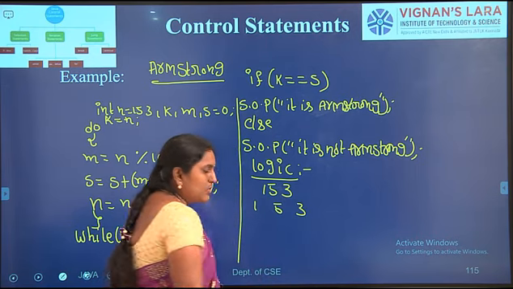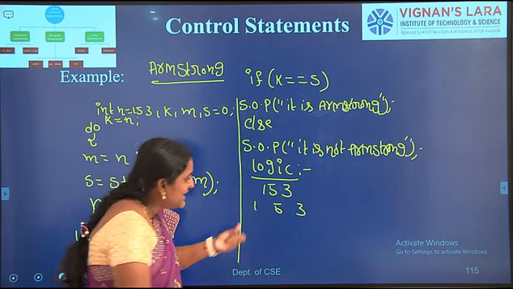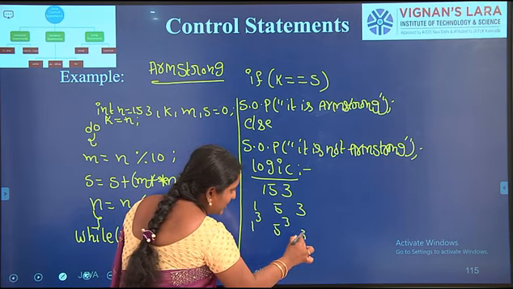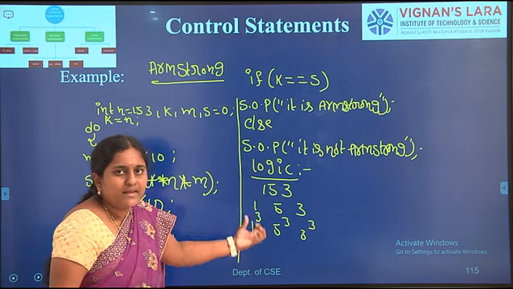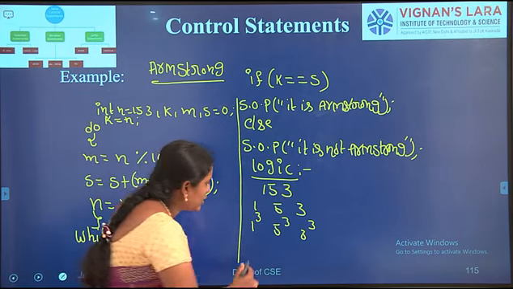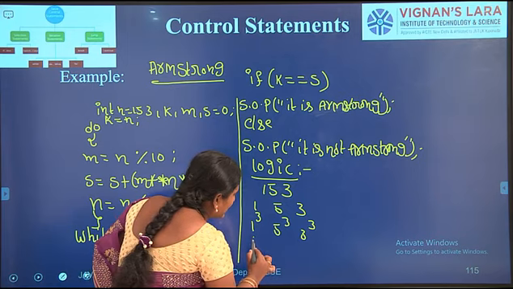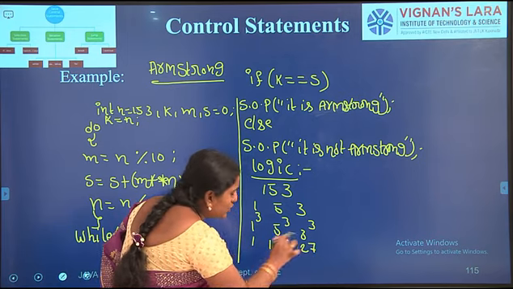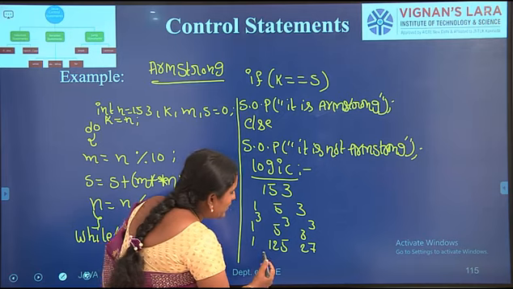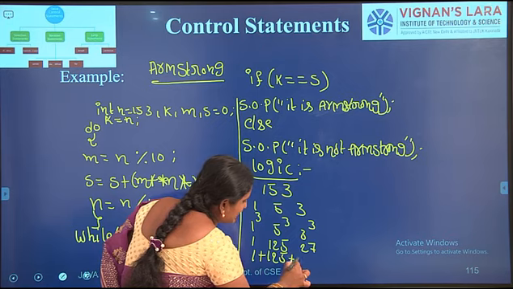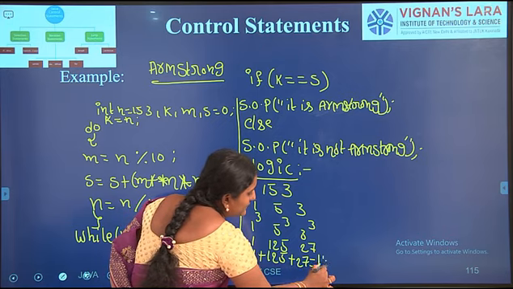153. Now cubing each and every digit: 1 cube, 5 cube, 3 cube. After cubing, I am adding these digits. For example, 1 cube is 1, 5 cube is 125, 3 cube is 27. After cubing, we have to add these numbers: 1 plus 125 plus 27 equals 153.